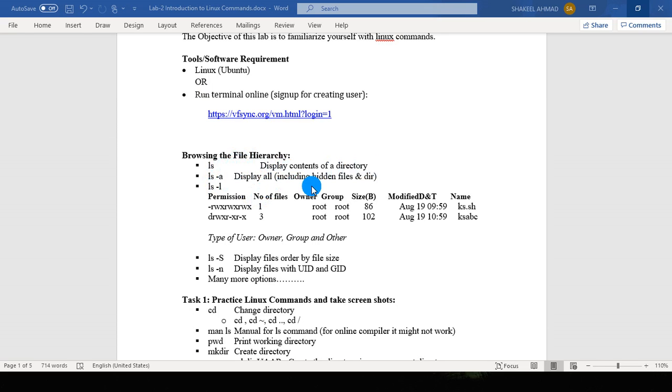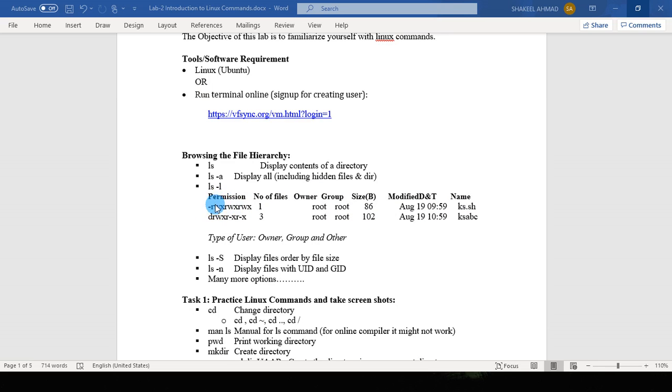If we add -l, it gives various information like permissions, owner of the file, size of the file or directory in bytes, date and time of modification. It will give you this information: permission, number of files, owner, group, size, modified date and time and name of the file.